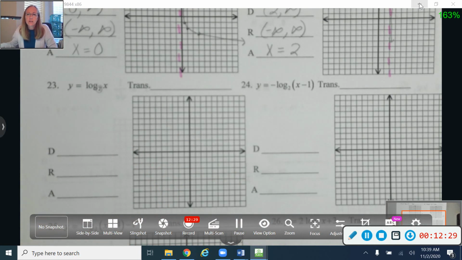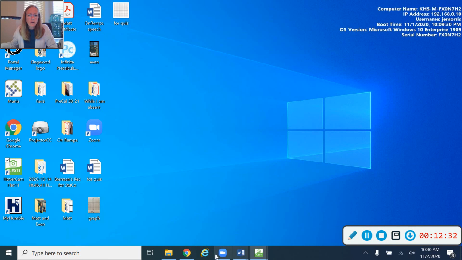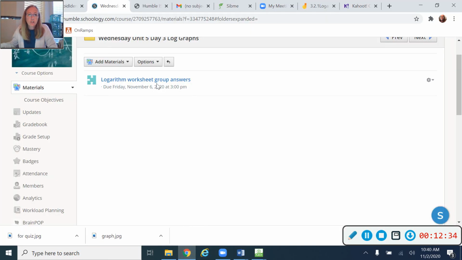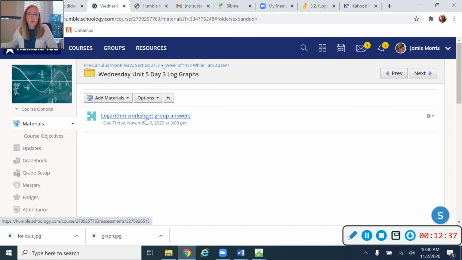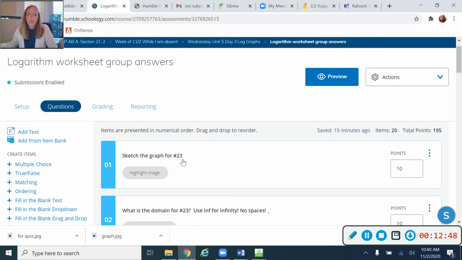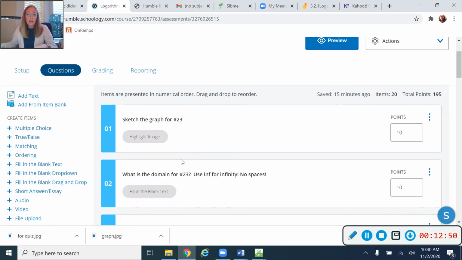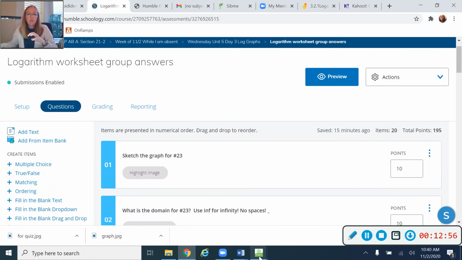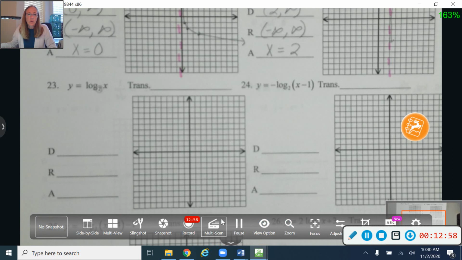As you work together, I want you to go over to Schoology, and in the Wednesday folder, there's a logarithm worksheet group answers. As you work on these together, I want you to go in and answer these questions, where it will ask you to sketch the graph for number 23 and find the domain and the range. As you put those in, use INF for infinity, or if you need negative infinity, put the little minus sign in front of infinity, and no spaces in any of that. You don't need to put a space after the comma or anything like that.